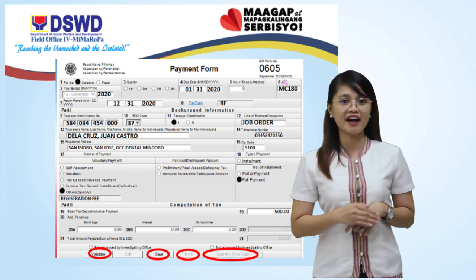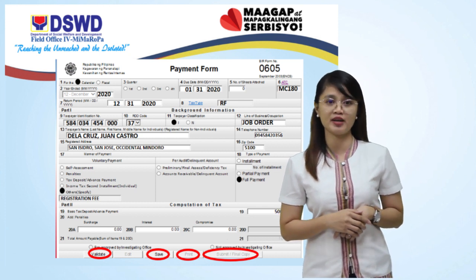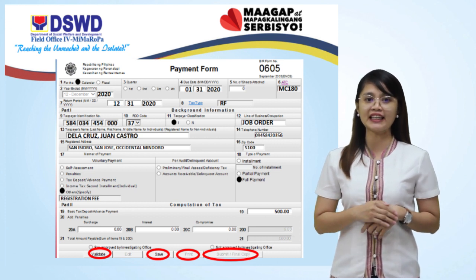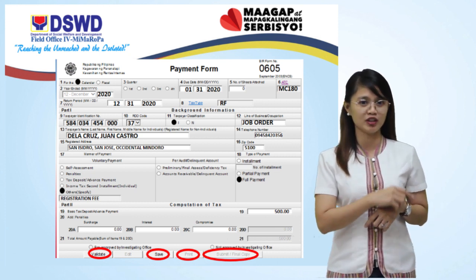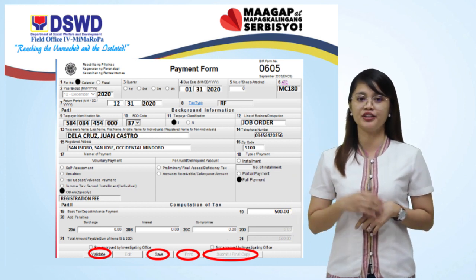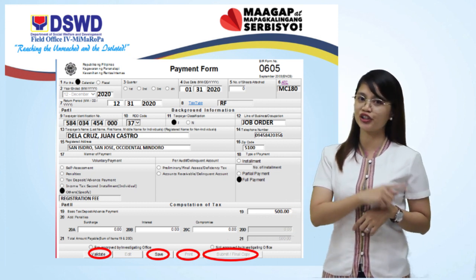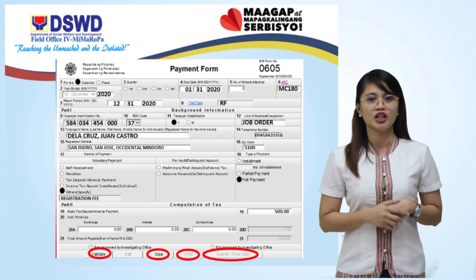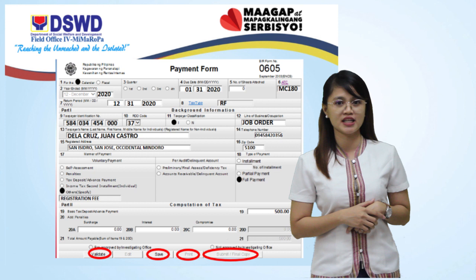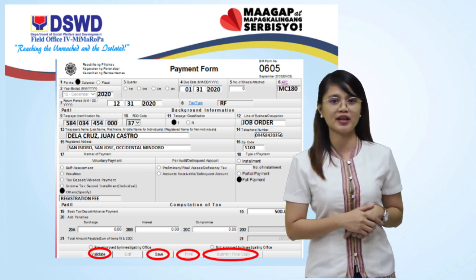Tax type, RF or registration fee, your taxpayer identification number, taxpayer classification, click I stands for individual, line of business, job order, your name, telephone number or mobile number, registered address, zip code, and choose others, and type registration fee. Click full payment and amount to be paid 500 pesos.